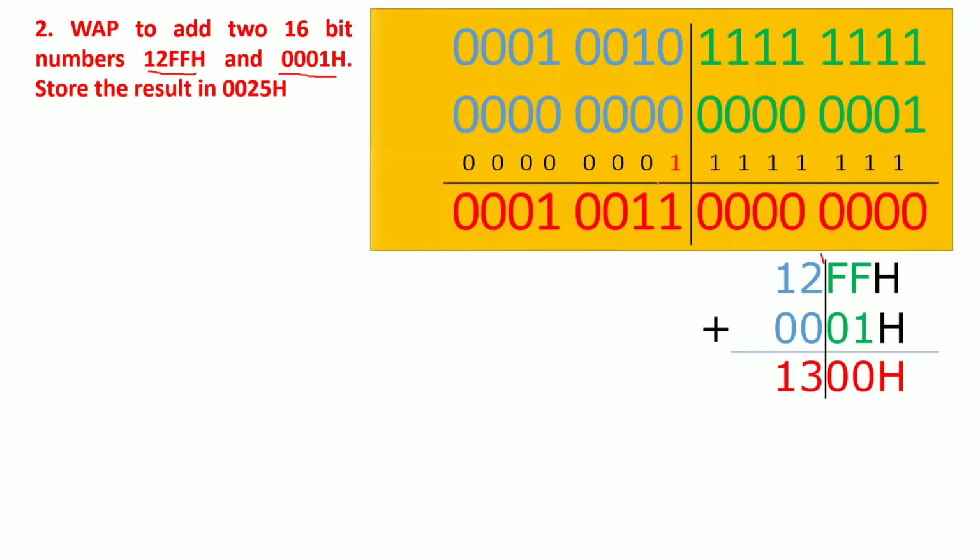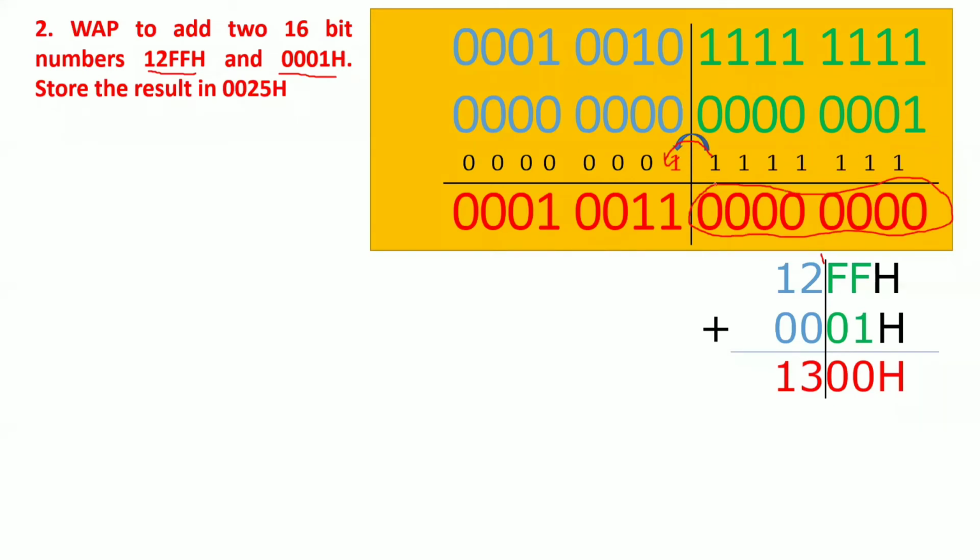Now let's see with one example. The FFH, the lower bits, this is your green color. So FF means all ones, and 00000001, this is nothing but 01. Now perform the addition, and while performing the addition, you see that 1 plus 1 is 0. You know the rules, right? And you see here at this point, a carry is generated. This is nothing but the lower byte of your result.